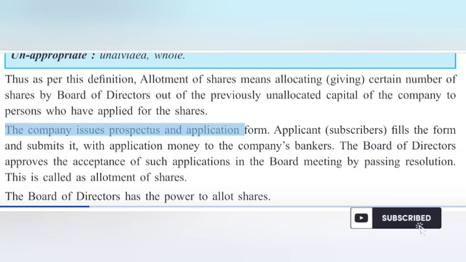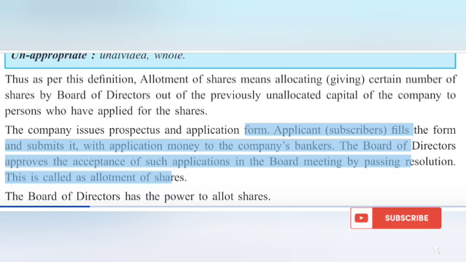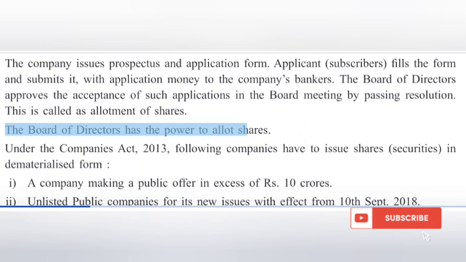The company issues prospectus and application form. Applicant fills the form and submits it, with application money, to the company's bankers. The board of directors approves the acceptance of such applications in the board meeting by passing resolution. This is called as allotment of shares. The board of directors has the power to allot shares.